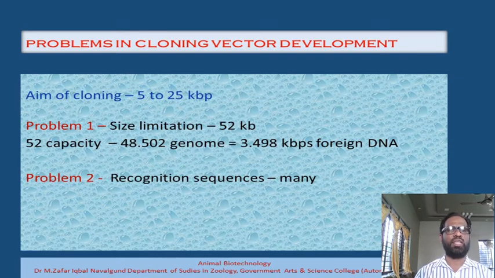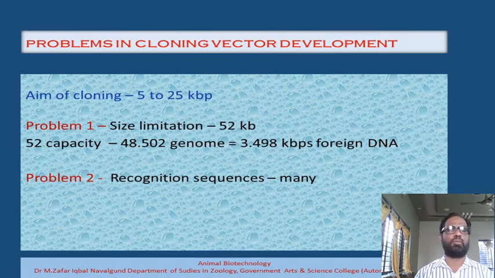Because now what is the consequence? The consequence is that the 52 kilobase pair capacity minus the genome of the bacteriophage itself, which is 48.5 kilobase pair, and what is left over? We have only a freedom of about 3.5 kilobase pair. We can only clone a DNA which has a length of about 3.5 kilobase pair. Otherwise, we can't. If the DNA is more than that, we cannot clone it actually. That is the problem with this particular genome.